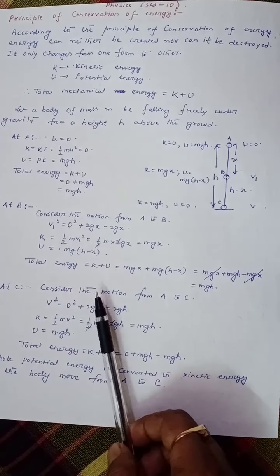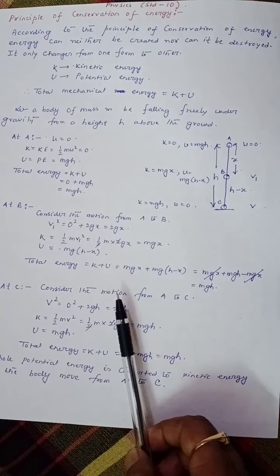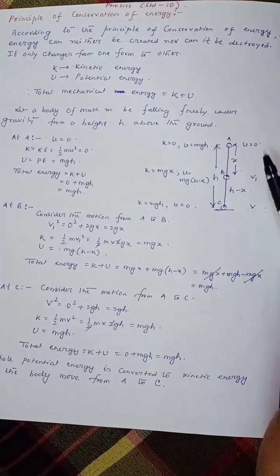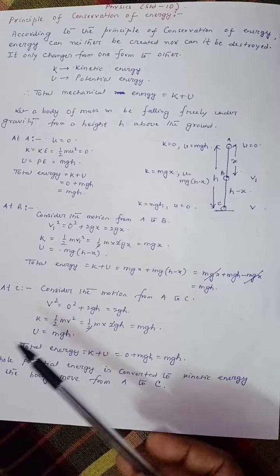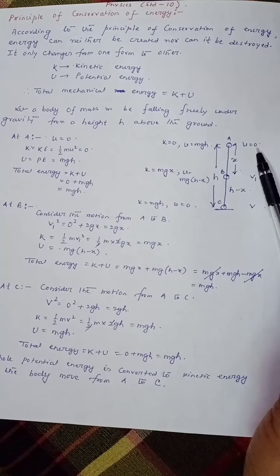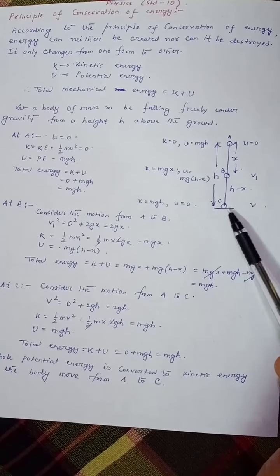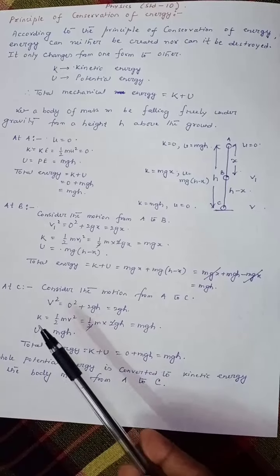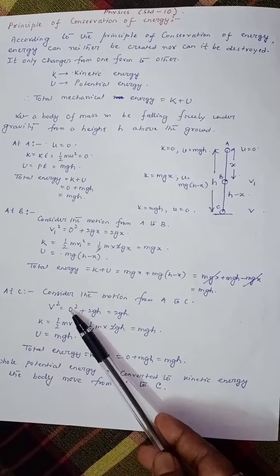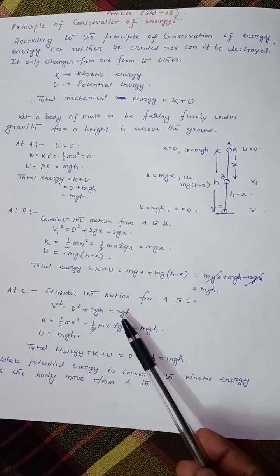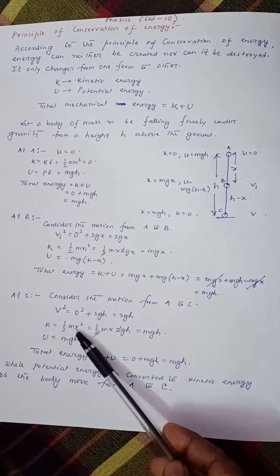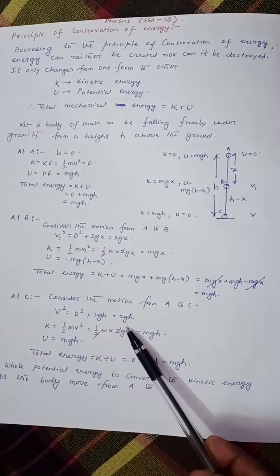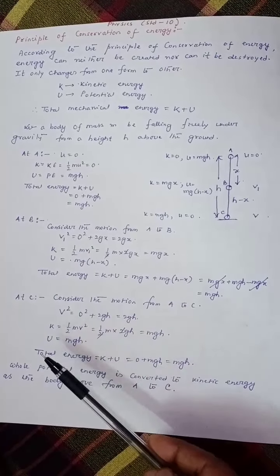Now consider the point C. At C, we have to calculate the total mechanical energy. Now consider the motion of the body from A to C. At A, the initial velocity is 0, at C, the final velocity is v. So we can write v square equals 0 square plus 2gh, that is equal to 2gh. So what is the kinetic energy? Half m v square, half m into 2gh, that is mgh.